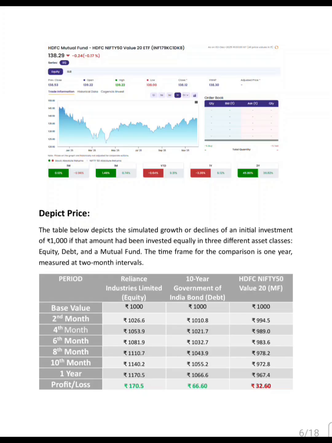And then HDFC Nifty 50 Value 20 declined slightly to 967 rupees. This shows how equity is volatile but can give strong returns, while debt is stable but lower. Mutual funds depend on market cycles.